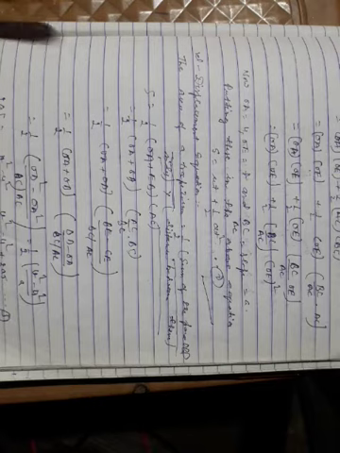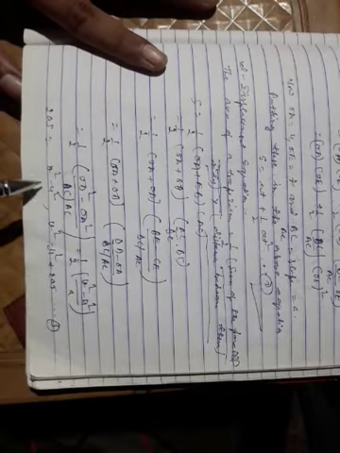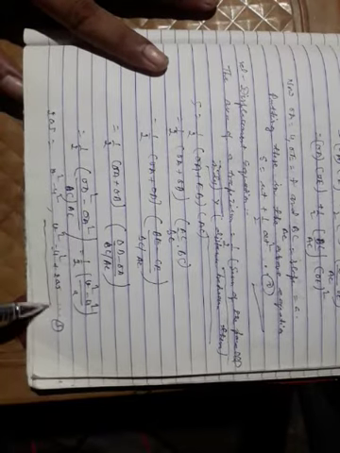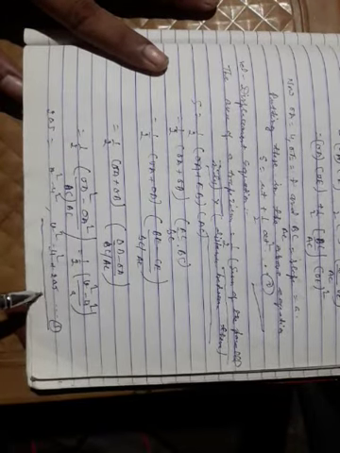So 2as is equal to v square minus u square. Finally v square is equal to u square plus 2as from the graphical method.